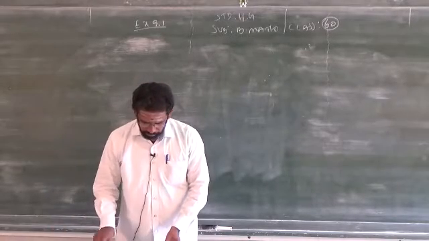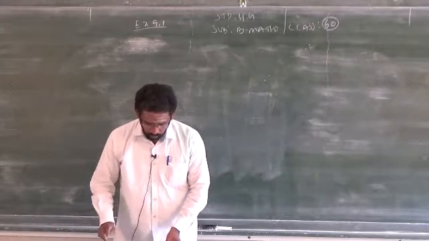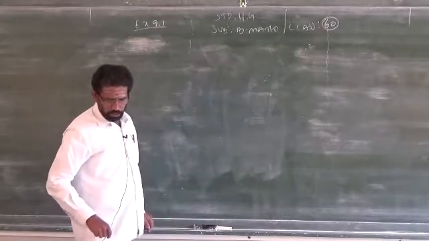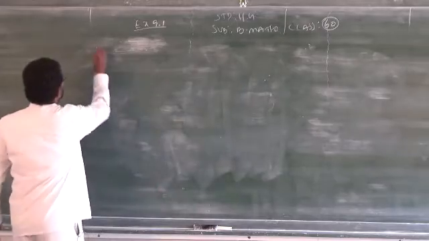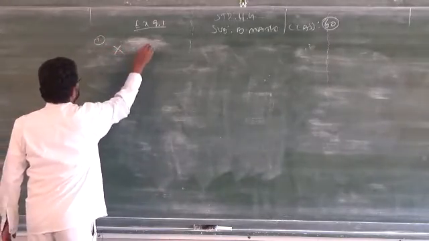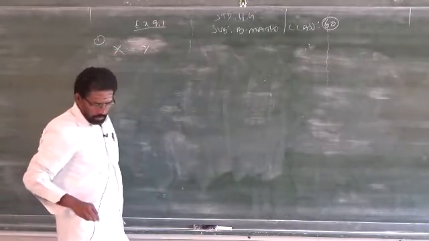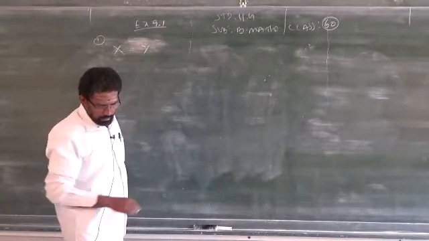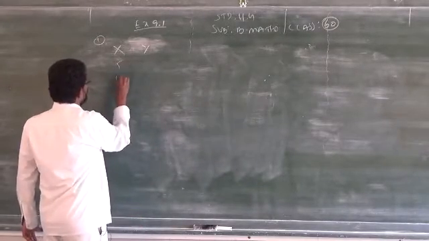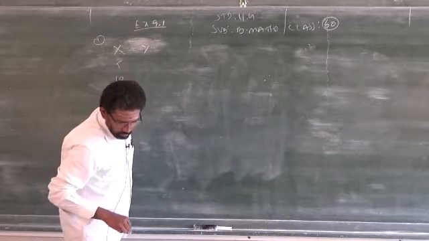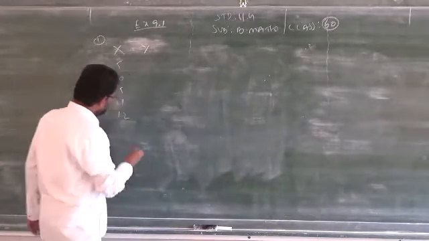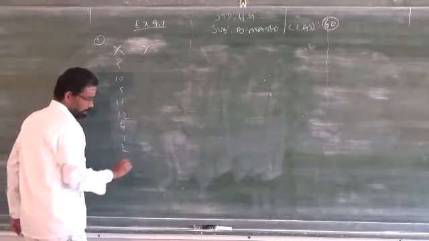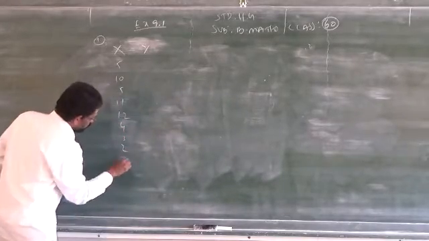Now we will go to sum number 1. Calculate the correlation coefficient from the following table, that is question number 1. I write capital X, capital Y. Under capital X it is given 5, 10, 5, 11, 12, 4, 3, 2, 7, 1.